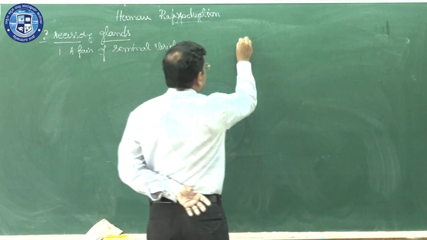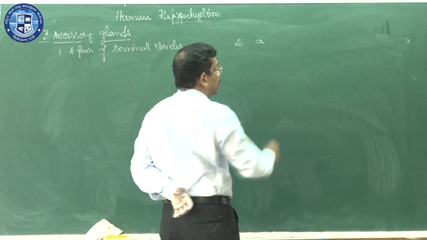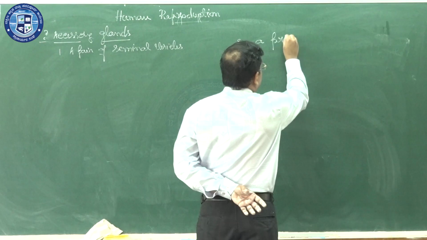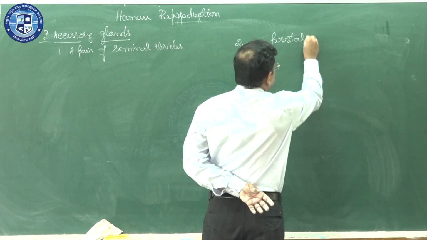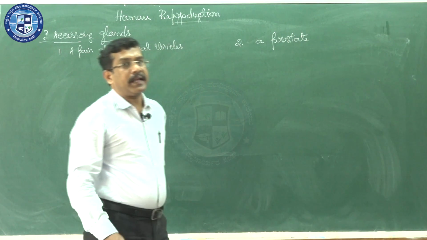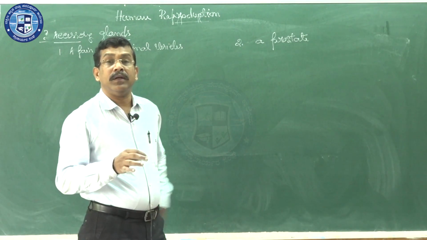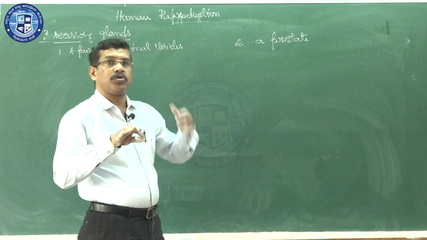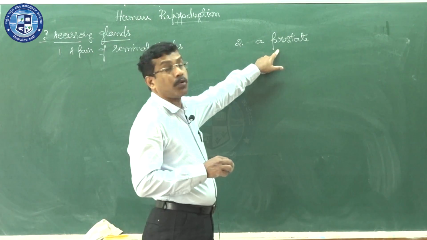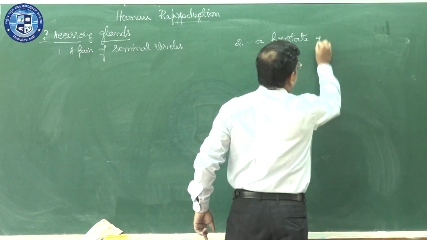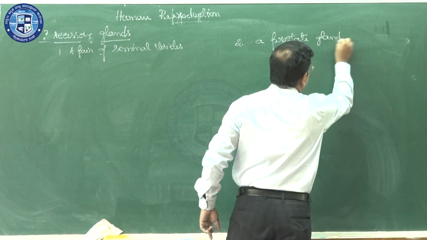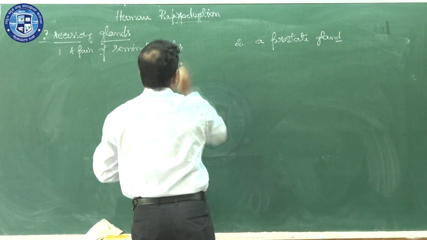Second one, a prostate gland. Here the word is prostate, not prostrate. So there is a prostate gland, singular, while the seminal vesicles are plural.